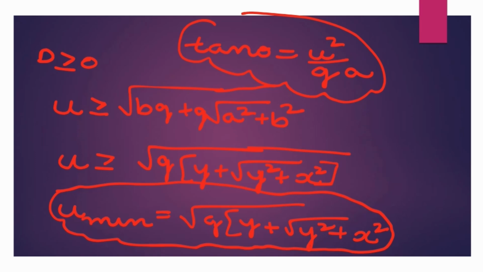And I want you all to try to remember this result, because somehow it's going to be very useful. There are many questions in JEE Advanced or JEE Mains which give you a point and then ask you to find u minimum to reach that. I think that also came once upon a time, like in the 1980s or 1990s, as a PYQ. So if you do that, you will build your conceptual ability in physics. That's also important. Along with maths, you need to develop your concepts in physics.